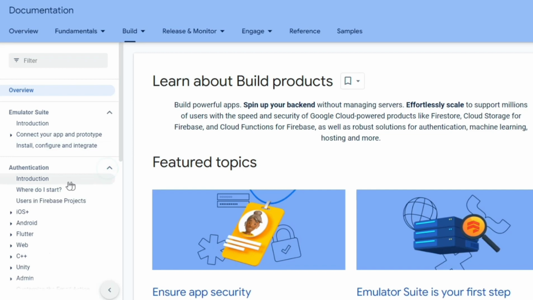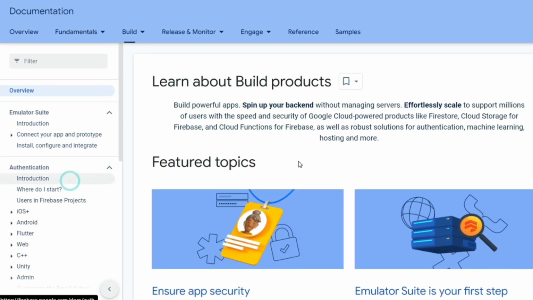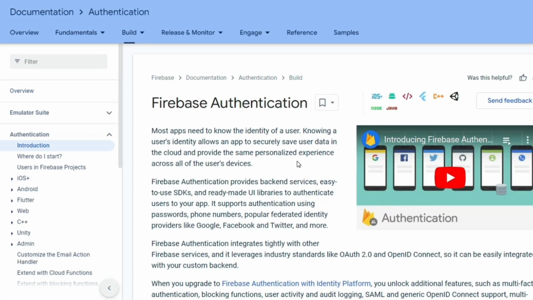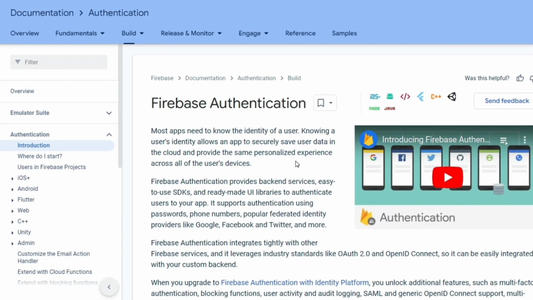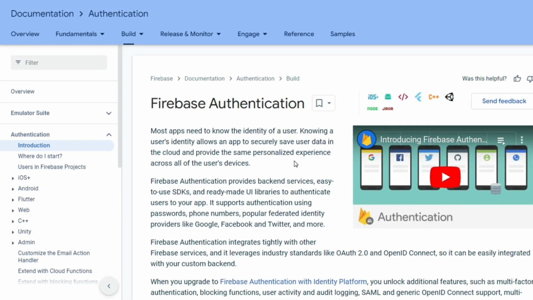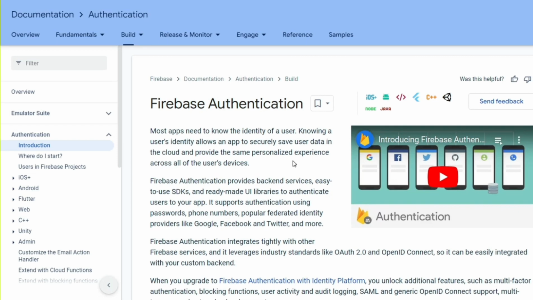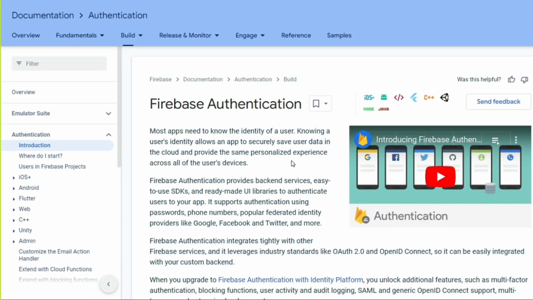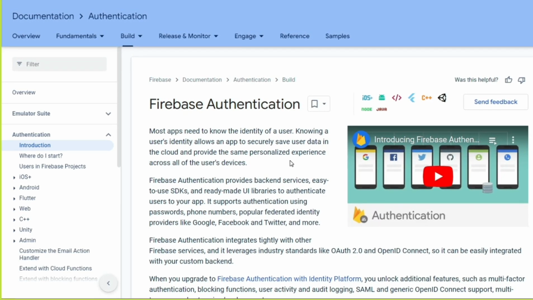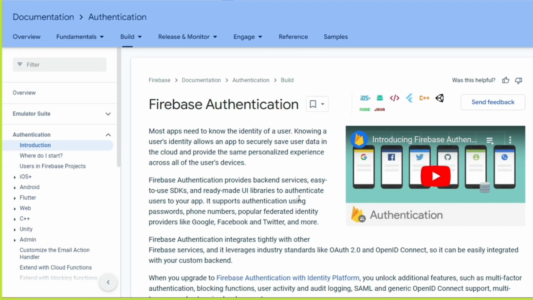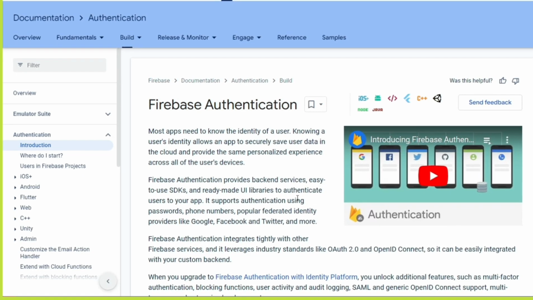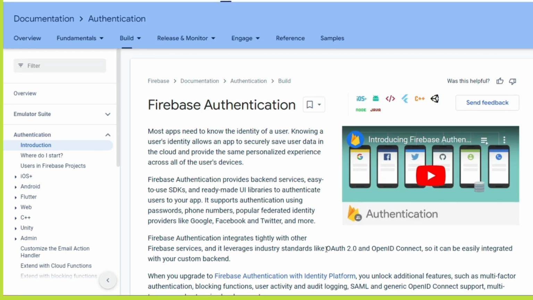And authentication. Authentication is very important for any application because you want to secure your resources. You want to know which users are logged in and which particular roles they can perform, right? And permissions for accessing some resources. So for this, Firebase provides an out of the box solution, and you can use OAuth also.